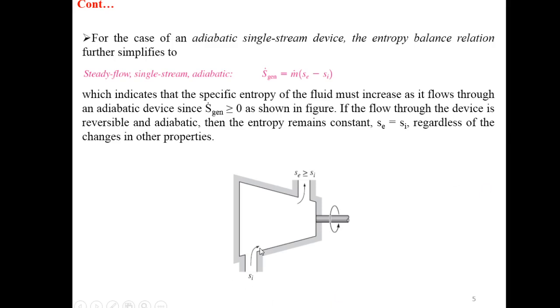As you can see here, this entropy leaving the system per unit mass will be greater than or equal to entropy entering the system per unit mass. These both quantities will be equal in case of a reversible system. In case of an irreversible system, this S_e will be greater than S_i.